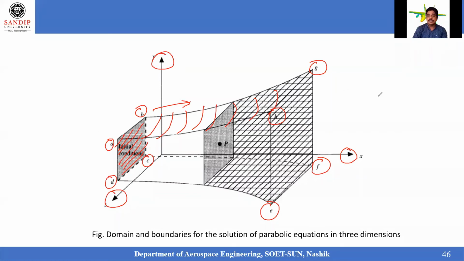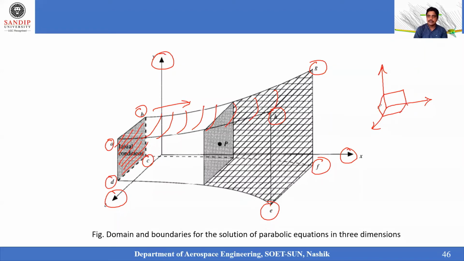If that is a little bit confusing for you, let me draw another three-dimensional geometry, and maybe this would be very clear for you. In this geometry I am talking about this face, whose boundary condition should be known to you, and another face whose boundary condition should be known.